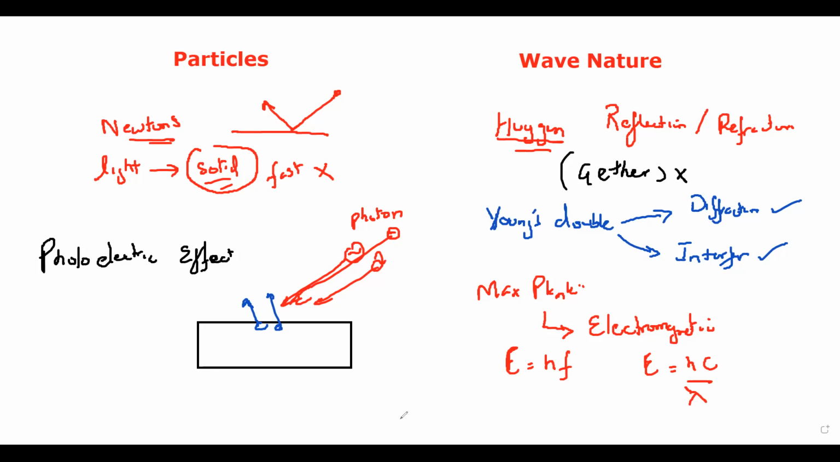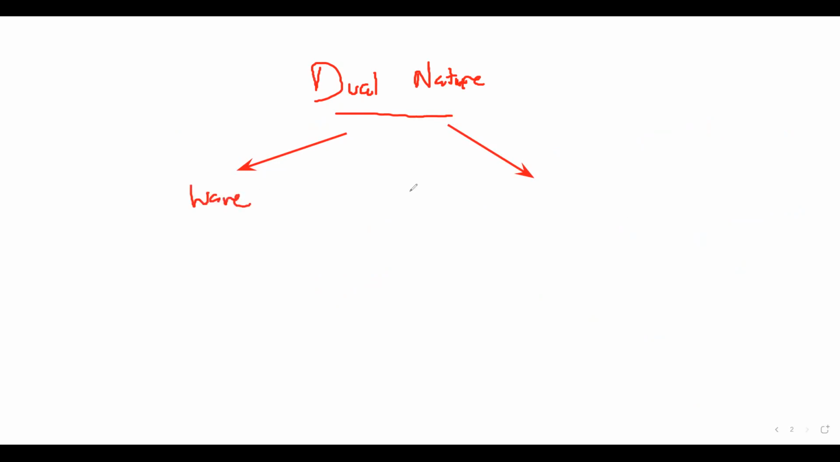So de Broglie, the French physicist, came up with an idea. He suggested light has a dual nature. What is the meaning of dual nature? It means it has two natures. Light can be a wave, light can be a particle. But it is not that at the same time light is wave and particle. No, it depends on which phenomenon we are observing for light.